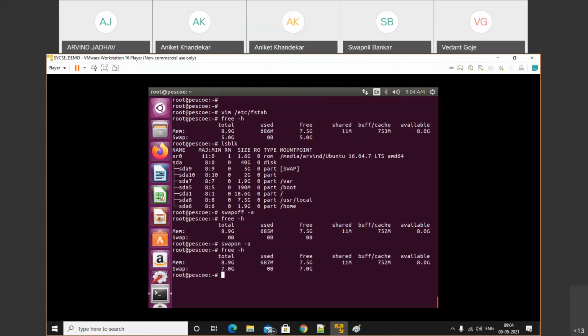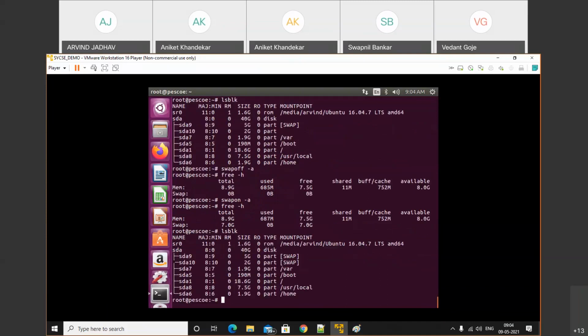Now check free -h. See, earlier it was showing 5 GB. When we switched it off, we got 0 bytes, and when we switched it on, we get 7 GB of swap. So earlier it was 5 GB plus 2 GB additional. Now check the lsblk command, it is mounted. This is the way by which we can create swap.